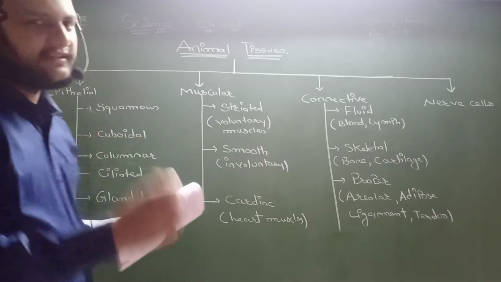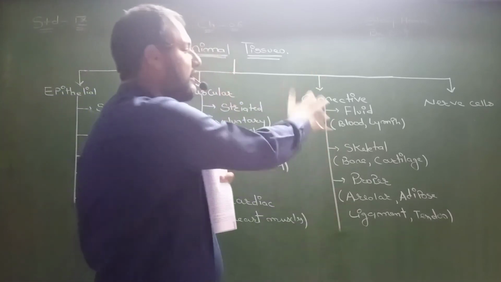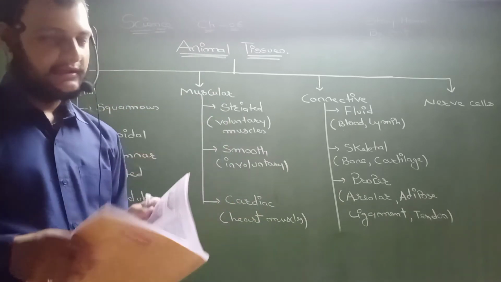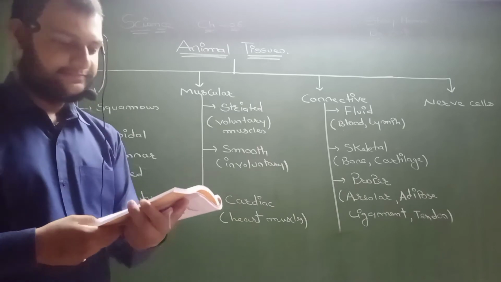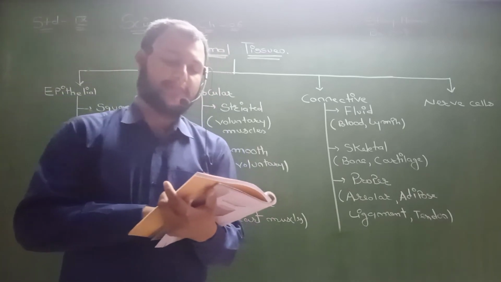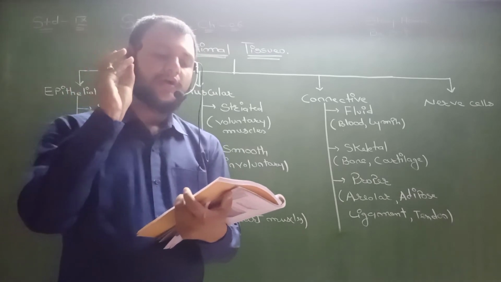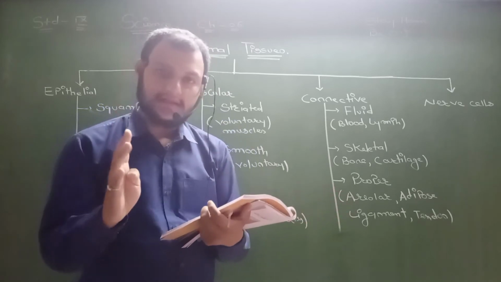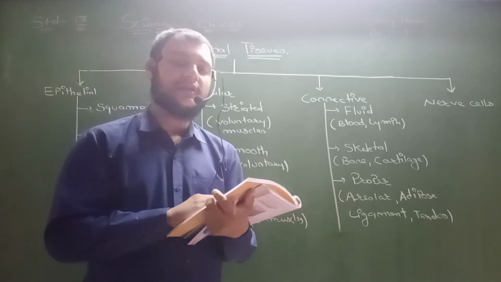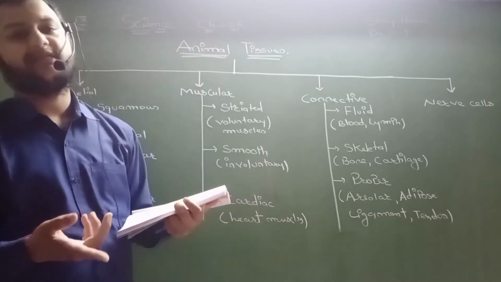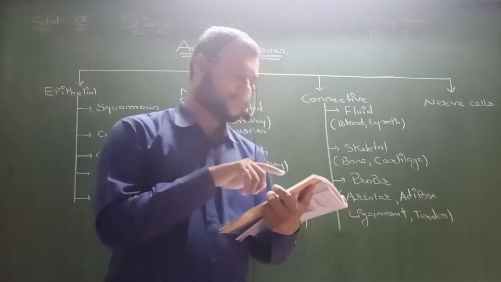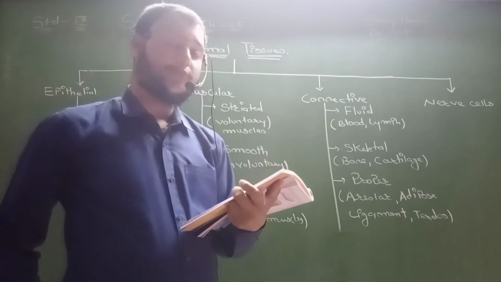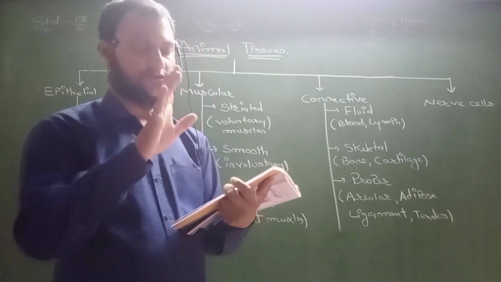Now a little easier we will discuss, that is connective, very important one, connective tissue. In that connective tissue, first one is fluid. In that fluid we will discuss blood. Blood has a fluid matrix called plasma, red blood corpuscles RBC, white blood corpuscles WBC, and platelets. So blood contains three things: WBC, RBC, and platelets. The plasma contains, please underline, plasma contains proteins, salt, and hormones.